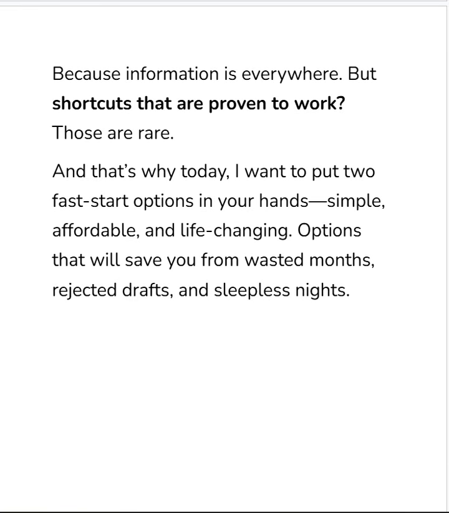So that's why today I want to put two fast start options in your hands. They are simple, they are affordable, and they are life changing. Options that will save you from wasted months, rejected drafts, and sleepless nights. If you don't want to waste the next couple of months, you don't want rejected drafts, and you don't want sleepless nights over your academic work, then pick either of the two options I'm going to share. Remember, at the beginning of this video, I told you I'm going to pitch two paid offers. Now I'm going to share them with you. So if you are ready, let's carry on.